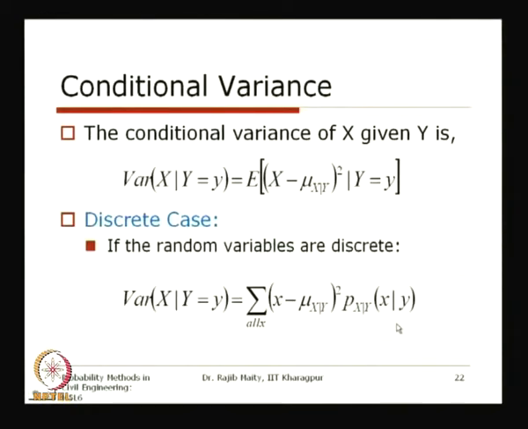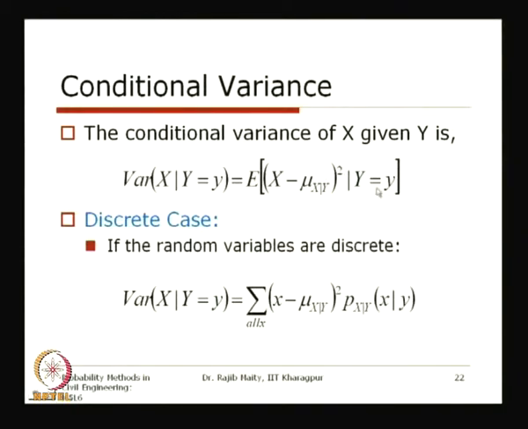Now we will take the conditional variance. Following the same formula for the variance, here also we are taking the conditional variance, that means the variance of x given y. So, variance of x given y equals small y, that is the specific value of y, is equal to the expectation of x minus that conditional mean, squared.